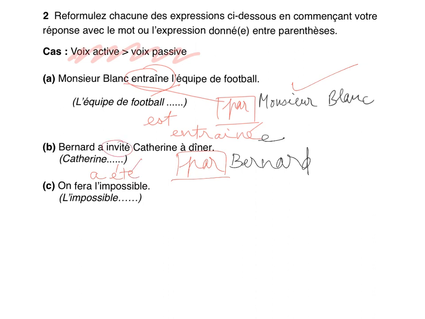And now this, again, just like last time, I need to write the past participle. So we already have it. We just write it down again. The last touch, I check. Catherine is a girl. Catherine is feminine, right? That's why I put the little E over there. Catherine a été invitée par Bernard. And just like that, I have my answer.